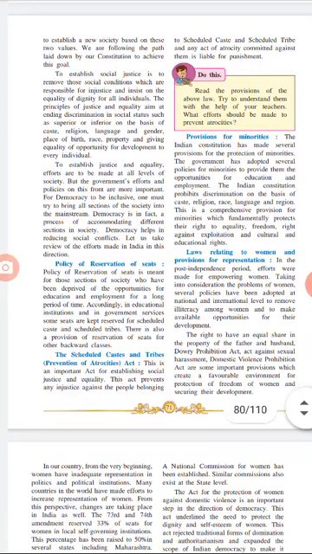Next is the policy of reservation seats. Now, how is the policy of reservation seats kept? If some persons from scheduled castes and tribes are from backward communities, they have reservation seats. If the government is providing them a job, those reservation seats will play a very important role for them.